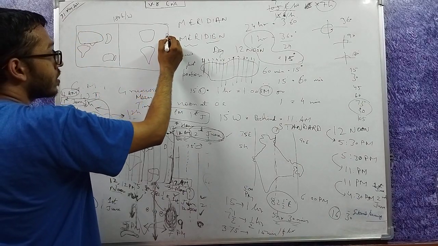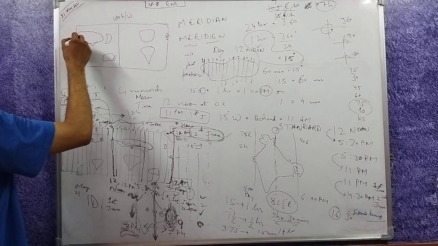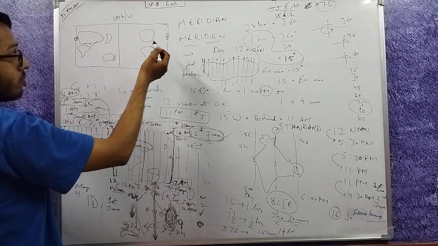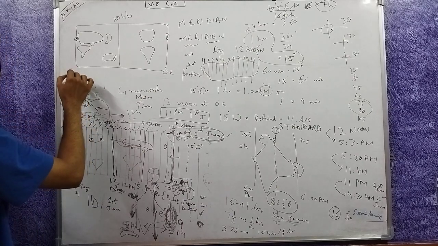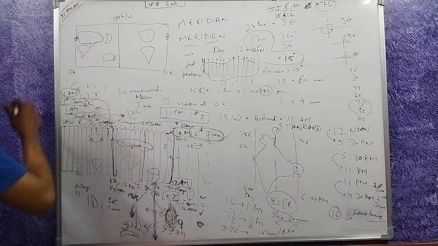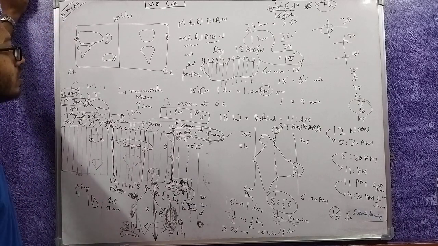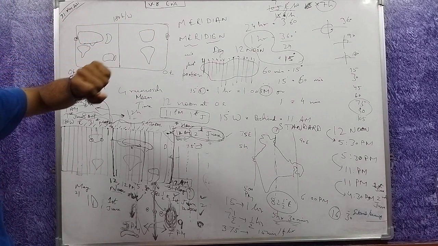Here is what? UK, and here is what? This place is the same. This is the Greenwich. This is 0 degree east. This is again 0 degree east or 0 degree west. This is 180 degree east or west. Now here is the location. Now are you able to understand this diagram?